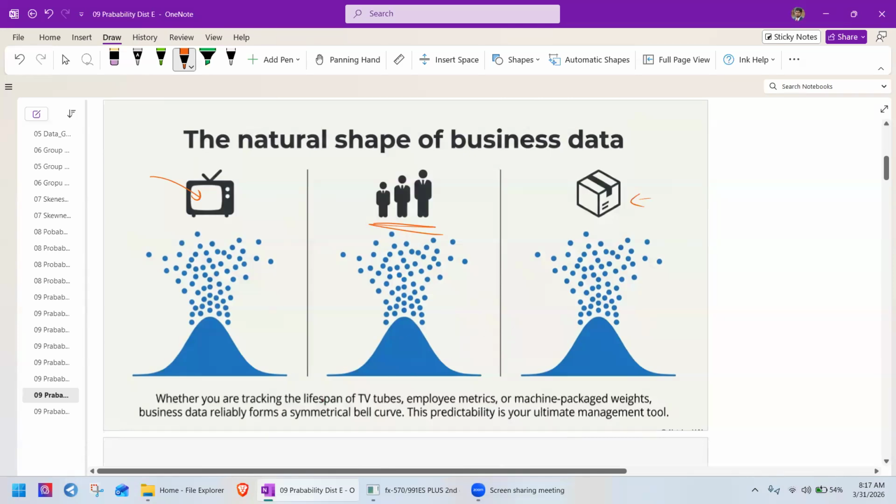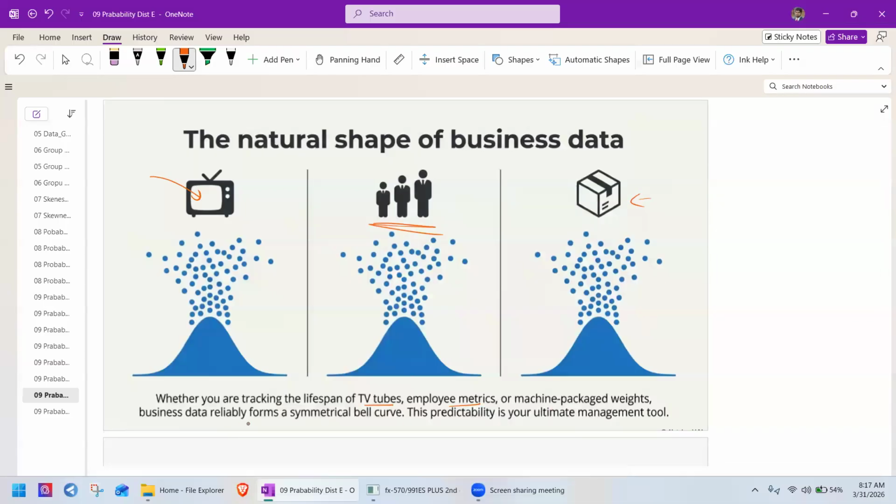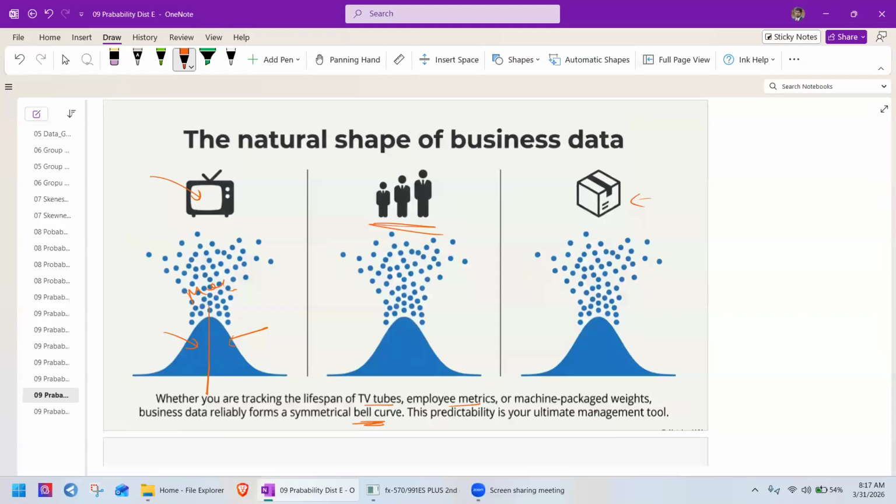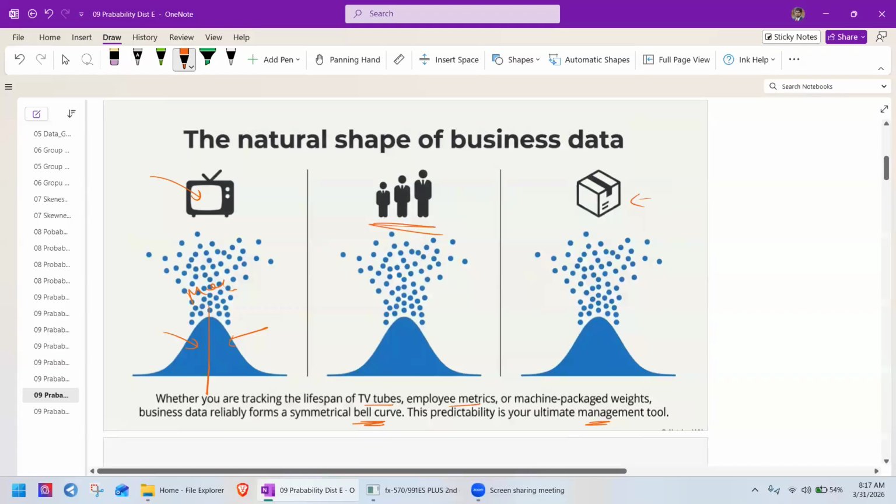Whether you are tracking the lifespan of TV tubes, employee metrics, or machine package weights, business data reliably forms a symmetrical bell curve. Symmetric, I have already explained: the right side and left side should be equal, and the mean, median, and mode take the same value. This predictability is your ultimate management tool.